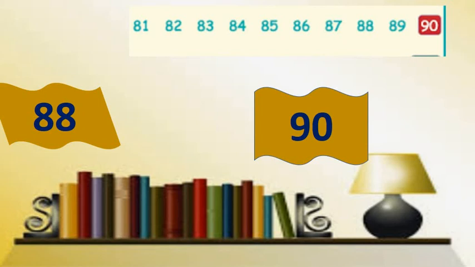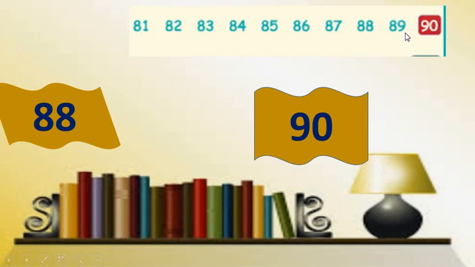We have number 88 and 90. The middle place is empty, which means we have to fill it up with the between number of 88 and 90. Now look at the number strip. Here we have number 88.